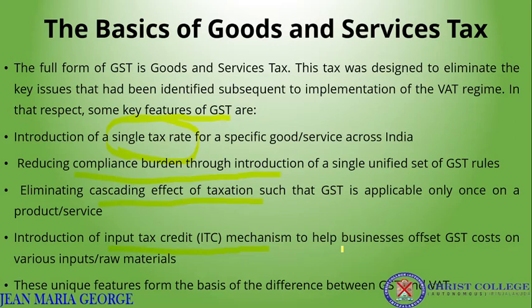So if they have paid the GST at different levels of production or for inputs or raw materials, that can be offset by this input tax credit mechanism at the final stage. And these unique characteristics form the basic difference between GST and VAT. So the limitations with respect to VAT were more or less solved with this goods and service tax.